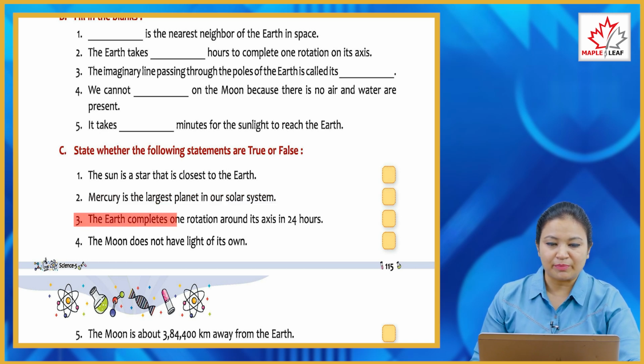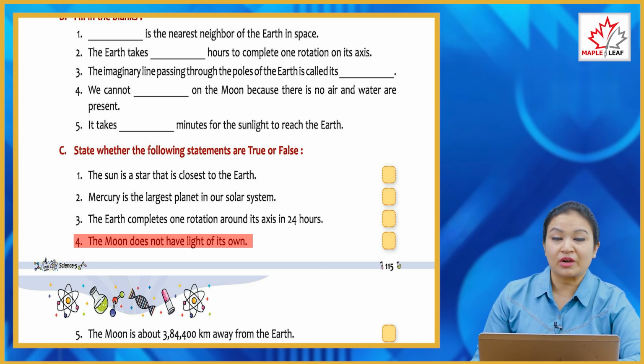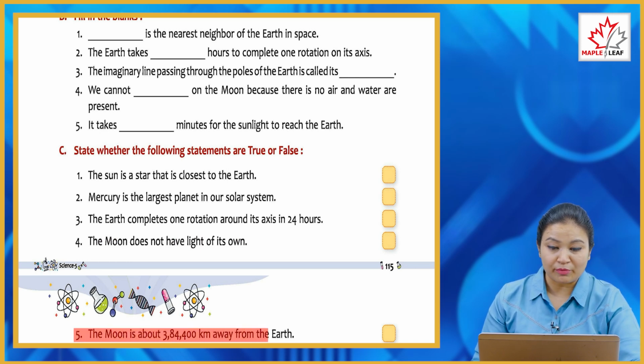Third, the Earth completes one rotation around its axis in 24 hours. So is it true? Yes, it is true. Fourth, the moon does not have light of its own. It is also true. It reflects the light from the sun because it has no light of its own. Fifth, the moon is about 3,84,400 km away from the Earth. It is also true.